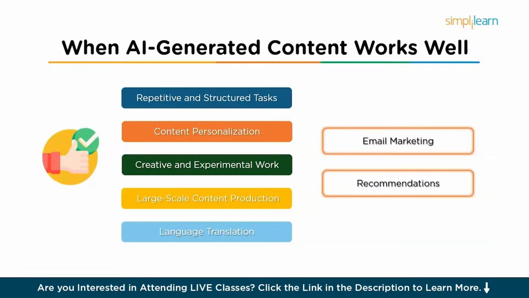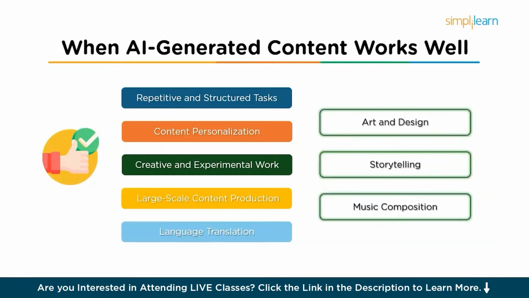Then we have areas of creative and experimental work, which includes art and design. AI models like DALL-E 2 and Midjourney are incredibly effective at creating visual art, illustrations, or design concepts from text prompts. So designers use AI to quickly generate design options and explore creative possibilities.